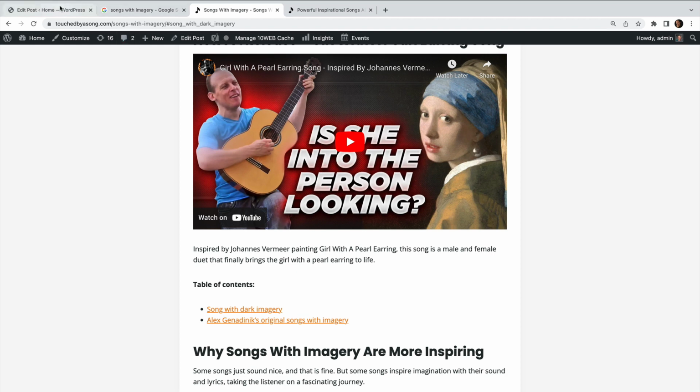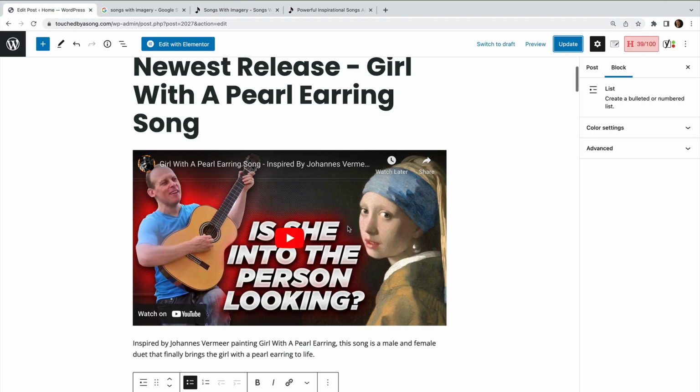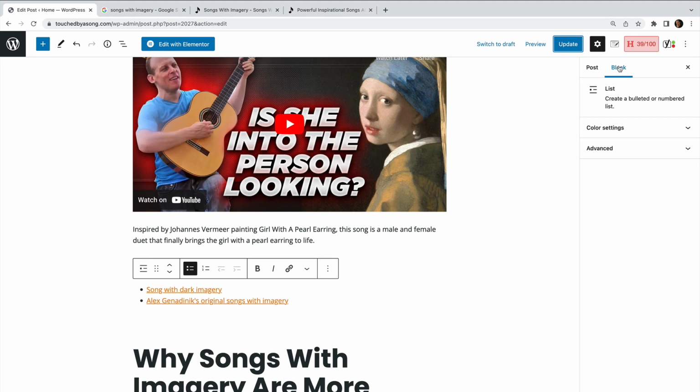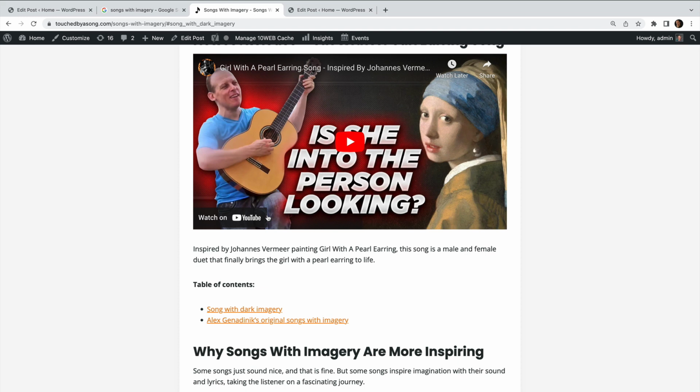Now, a couple of words of caution and for debugging. Sometimes if you don't see these blocks like this, you may have other plugins installed which prevent you from seeing this. I actually had a plugin installed that made me have the classic WordPress editor, so that could be a problem. The idea is that you'll create a table of contents that's not too many items, between 5 and 10 is great.